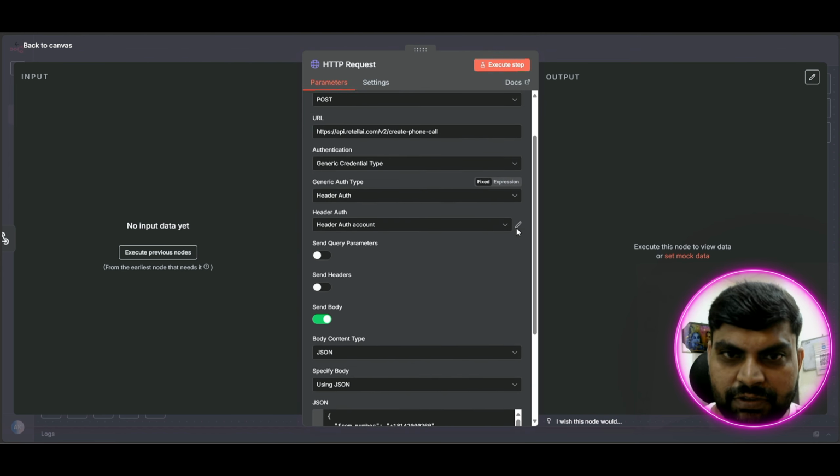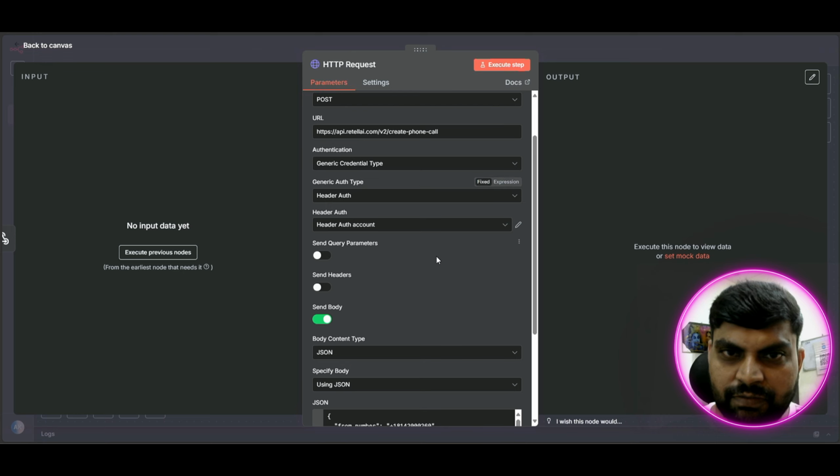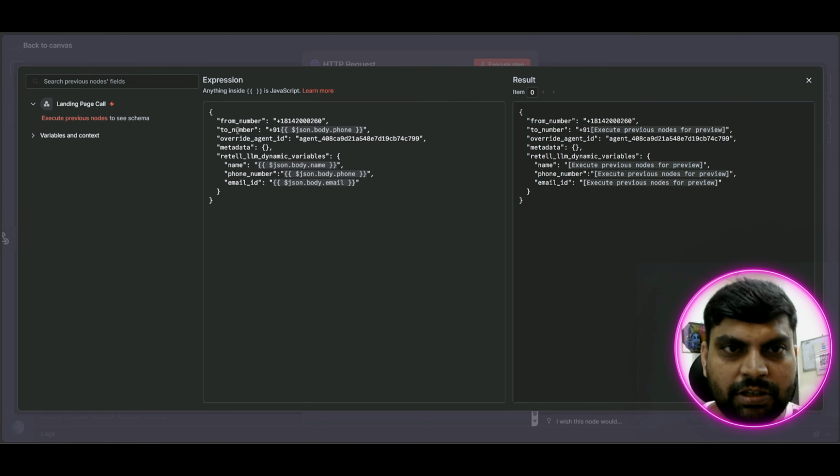This is a header authorization which I have used, with the Retell API key here. I'll show where I got the key. And this is the request which I got. You can see the from number, to number, override agent, all this data. I'll show you how we have filled this particular data in the API.